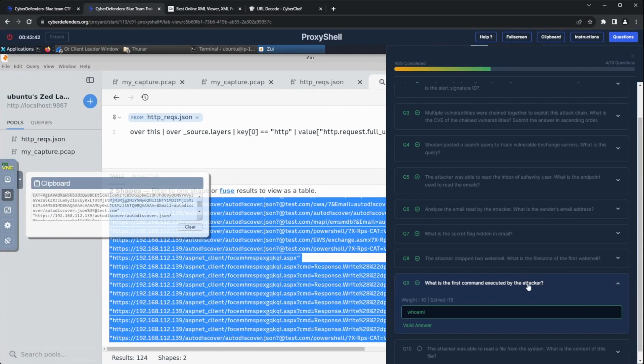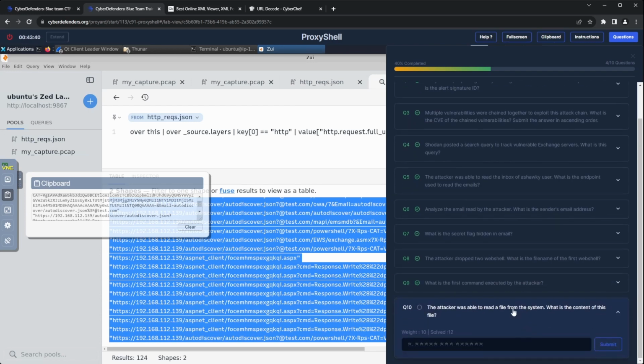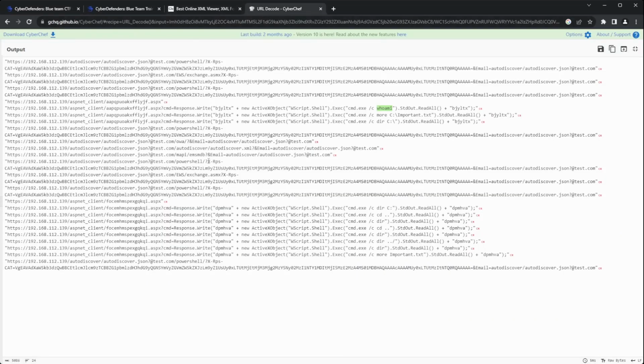Lastly, question 10 says, the attacker was able to read a file from the system. What is the contents of this file? Going to our web shell traffic, we can see two attempts to read a file called important.txt.